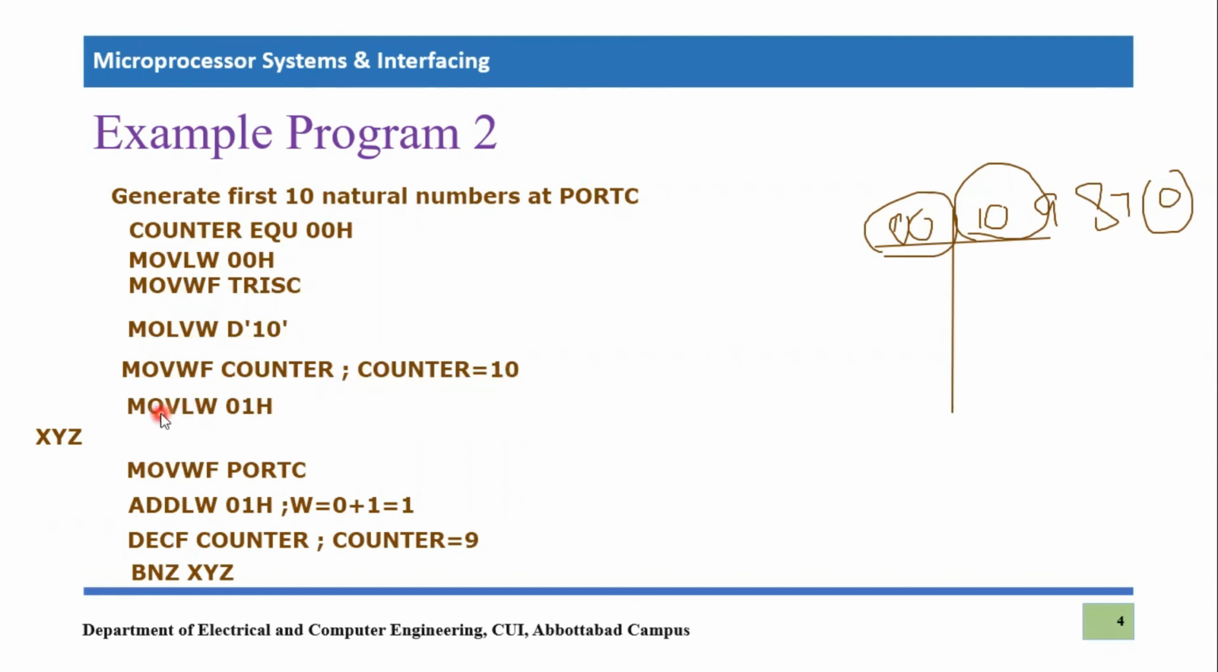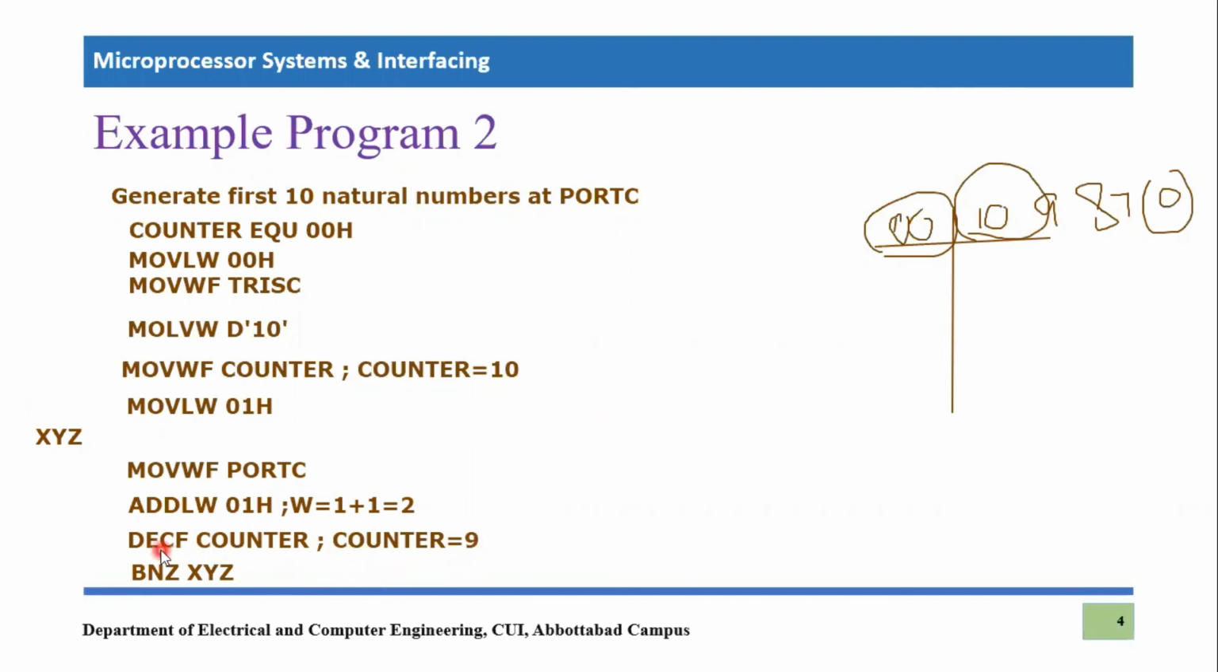Then we send the first natural number, which is 01 hex: move literal to working 01 hex, and move working file to port C. Then we increment our working register by one using add literal to working 01 hex. So the working register, which was earlier 01, will become 1 plus 1. Then we decrement our counter, because one time we have already displayed a number. So this 10 will become 9.